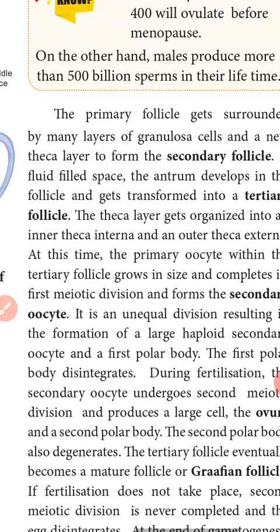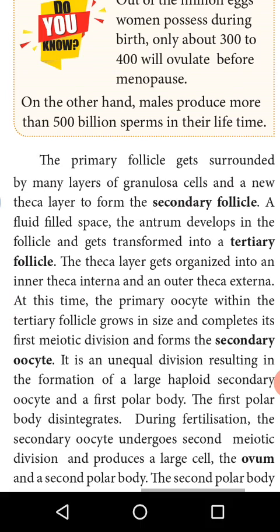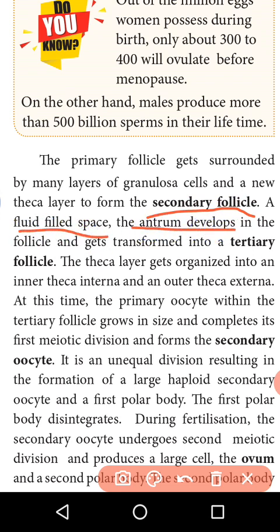the follicles get surrounded by many layers of granulosa and new theca layers to form the secondary follicle. Then it fills with a space called the antrum, and then they transform into the tertiary follicle.